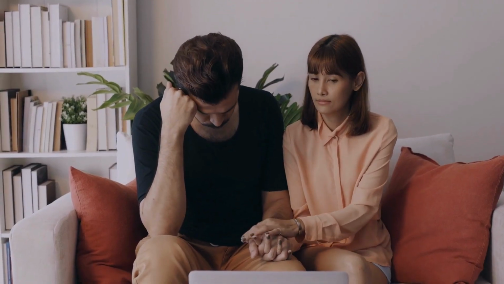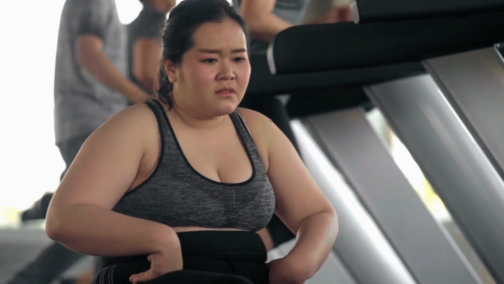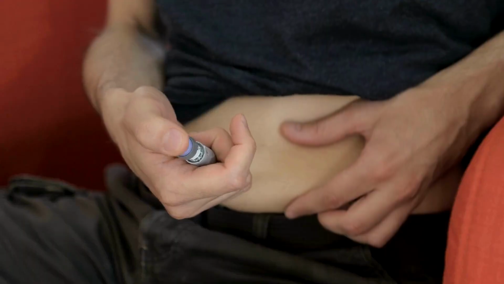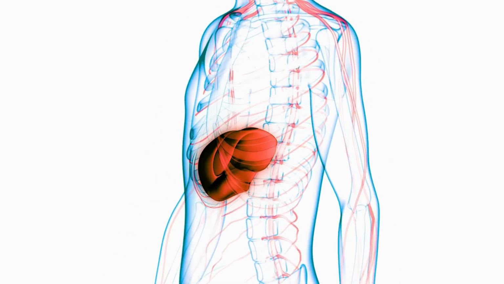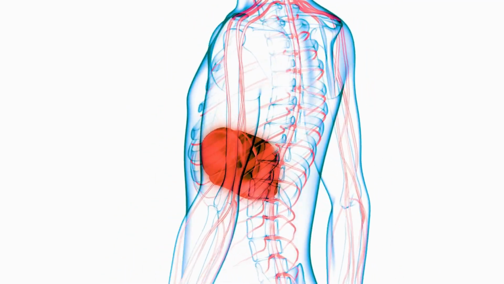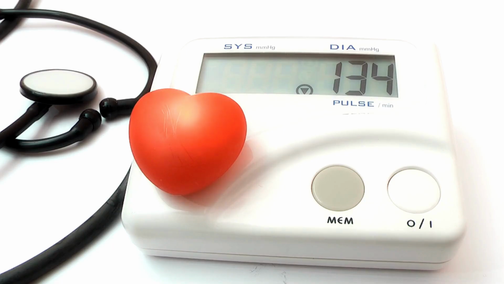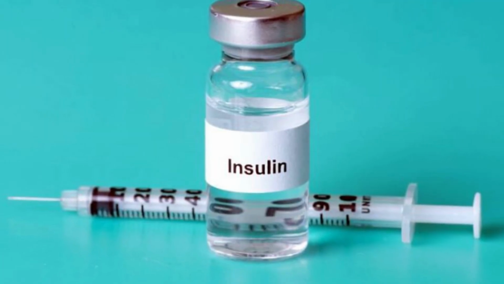In conclusion, the excessive consumption of fructose, commonly found in sugar, can have detrimental effects on health. It can contribute to conditions such as metabolic syndrome, fatty liver disease, high blood pressure, and insulin resistance. The overload of fructose in the liver can lead to mitochondrial dysfunction and disrupt the body's energy production process. However, restricting fructose intake has shown positive effects on various health markers, including blood pressure, lactate levels, and insulin sensitivity.